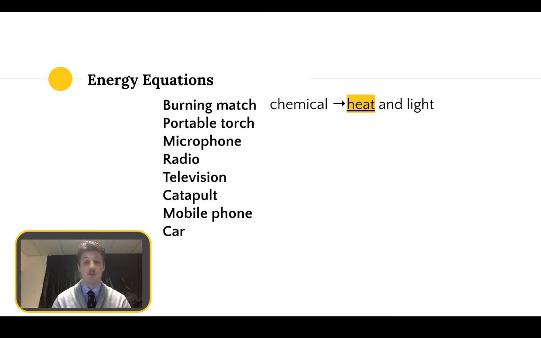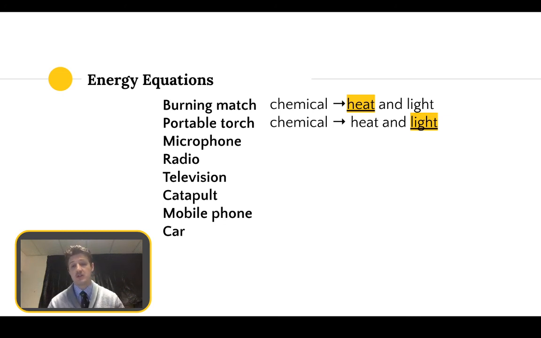How did we do? Let's have a look. So when you're carrying around a torch, you've got the batteries. The batteries are chemical potential energy stored in them, and they will release light. And if you hold a torch for a long period of time, you'll start to feel it heating up. Modern day LED bulbs are much better at not doing this, but older bulbs will heat up due to the process of creating light, forcing the electricity through a very narrow filament. You could even add that there goes chemical to electrical, electrical to heat and light. So you can add that in there.